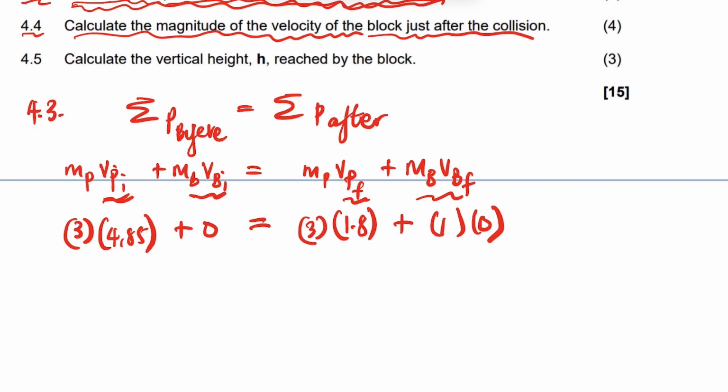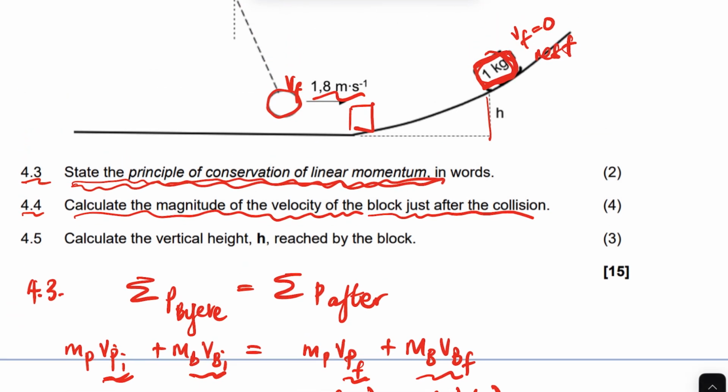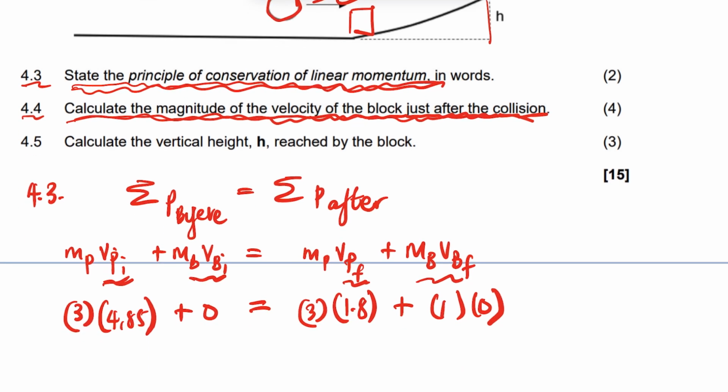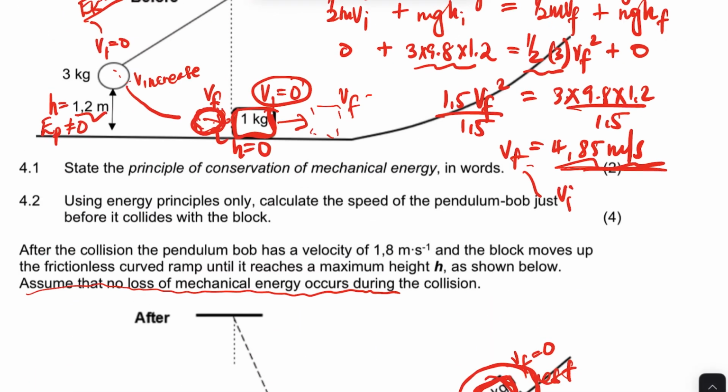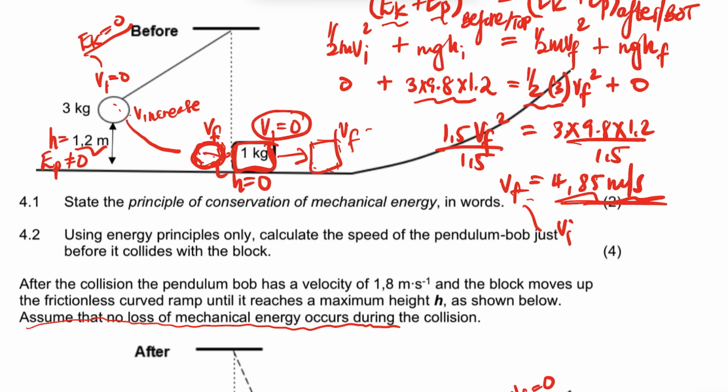One thing, what are we looking for? I'm making a mistake here. What is the question? It says calculate the magnitude of the velocity of the block just after collision. So guys, we are not talking about this. We are talking just after collision, just after it's hit.